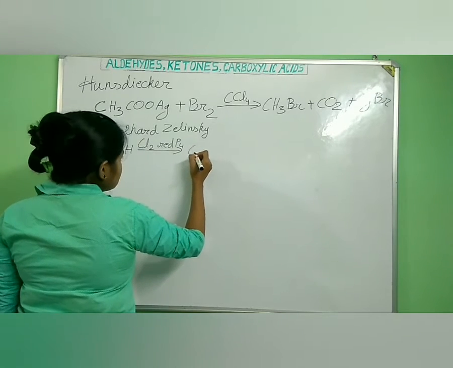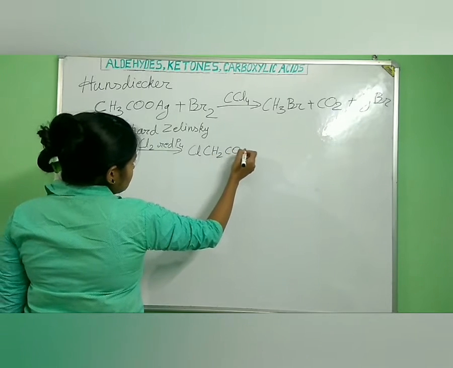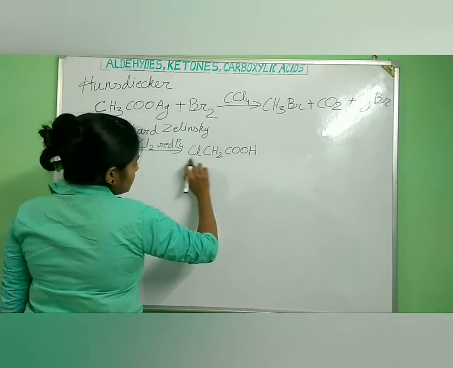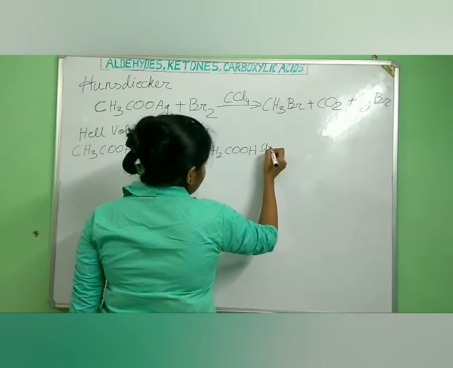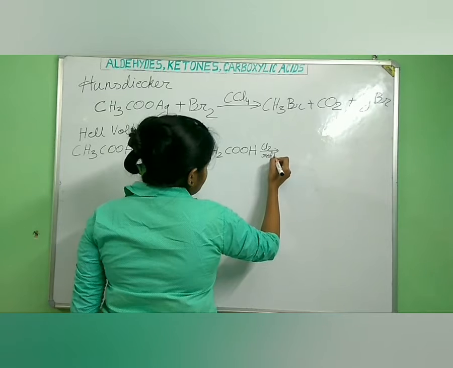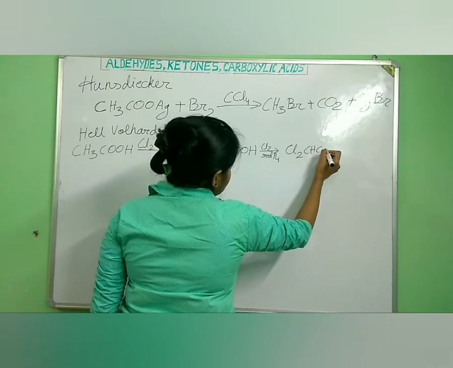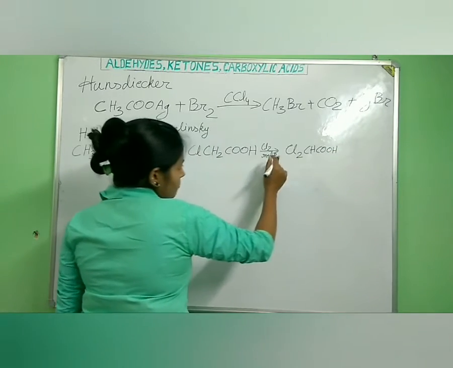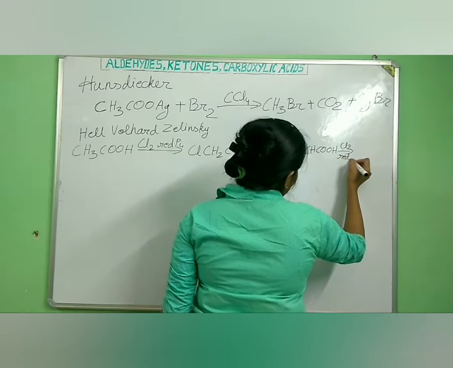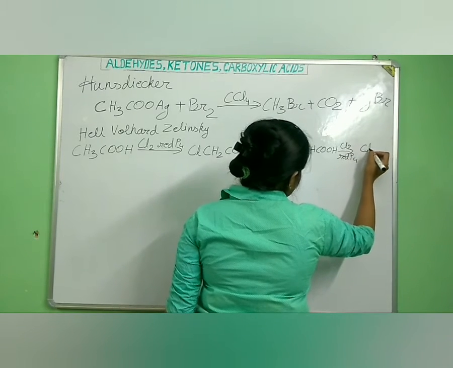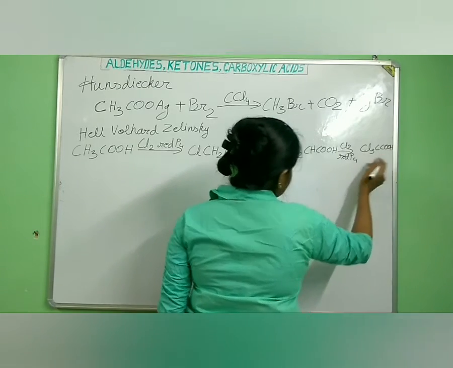First we get ClCH2COOH, which is chloroacetic acid. Again reacting with chlorine and red phosphorus, we get dichloroacetic acid, Cl2CHCOOH. Again with Cl2 and red phosphorus, we get trichloroacetic acid, Cl3CCOOH.